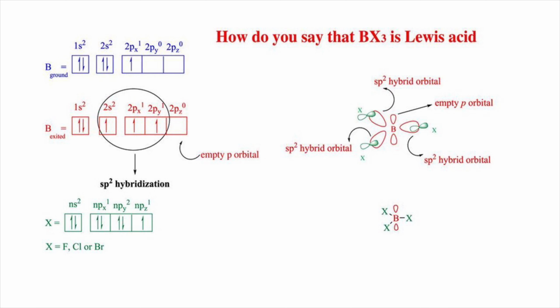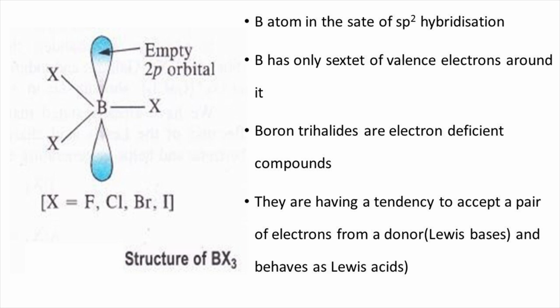In boron trihalides, the boron atom is in a state of sp2 hybridization. The ground state electronic configuration of boron atom is 1s2, 2s2, 2px1. In the excited state, one of the 2s electrons gets promoted to 2py, and the electronic configuration is 1s2, 2s2, 2px1, 2py1. Then the 2s and 2p electrons undergo hybridization, and these hybrid orbitals are arranged in trigonal planar geometry.